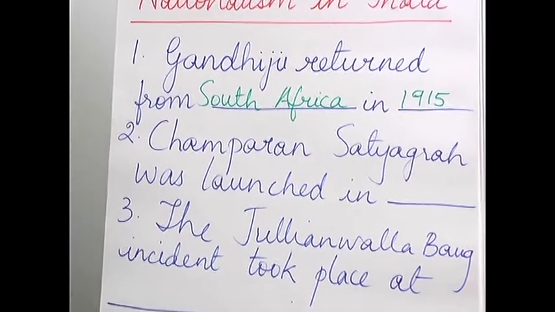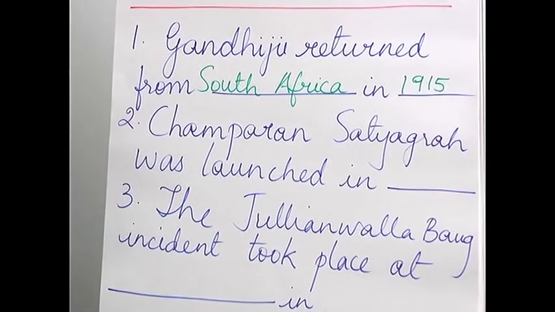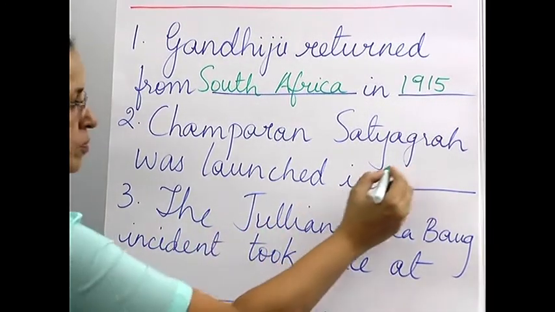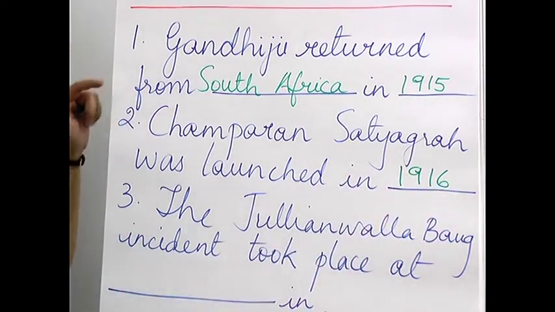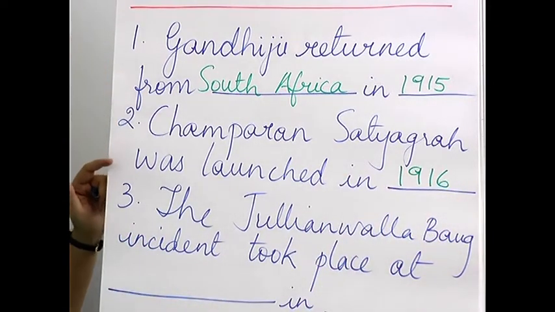Second question. Champaran Satyagraha was launched in 1916. That means immediately he came in 1915 and the first Satyagraha that he launched was at Champaran.